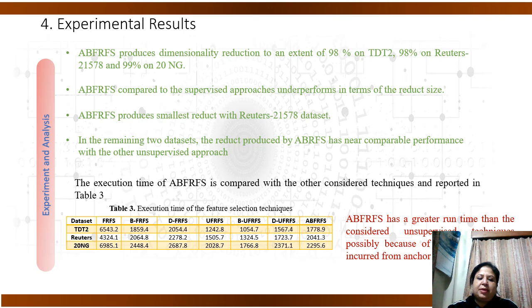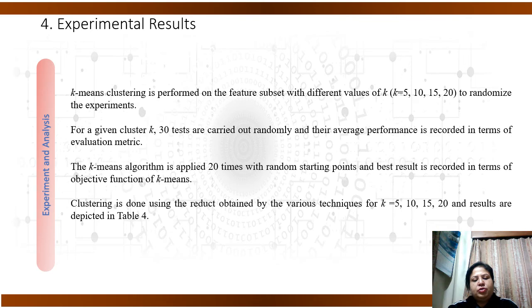The execution time of ABFRFS is compared with the other considered techniques and reported in Table 3, and it has been found that it has a greater runtime than the other considered unsupervised techniques, probably because of the extra cost incurred due to the anchor graph construction. K-means clustering is performed to evaluate the quality of the reduct produced for a given cluster number K. 30 tests are carried out randomly, and the average performance is recorded. The k-means is applied 20 times with random starting points, and the best results are recorded in terms of the objective function. The clustering is done using the reduct obtained by various techniques for K equal to 5, 10, 15, 20, and results are reported in the table.